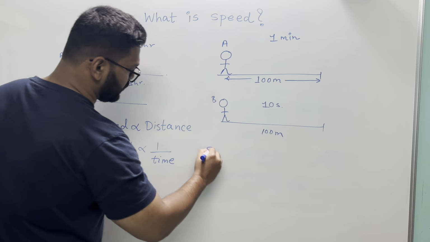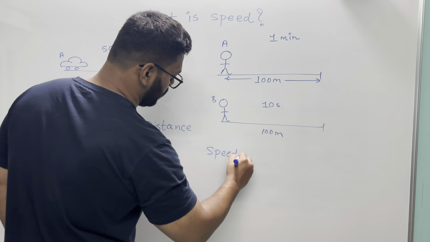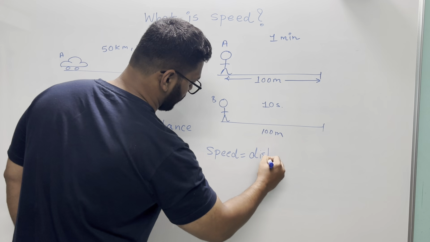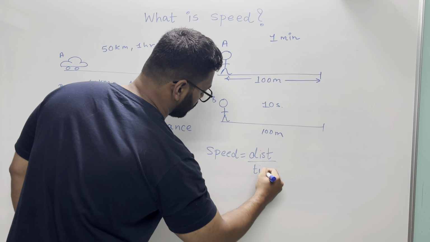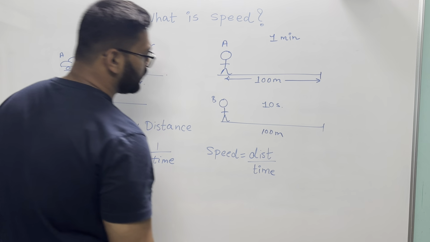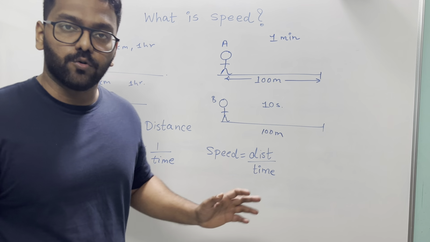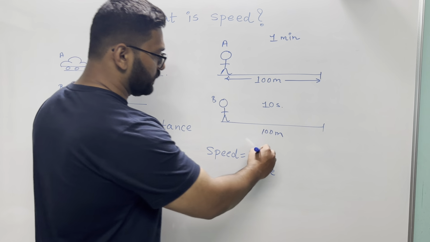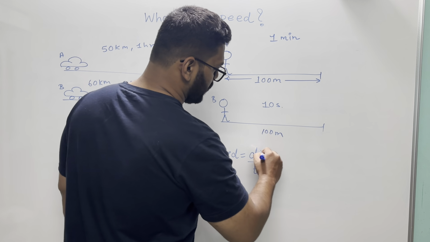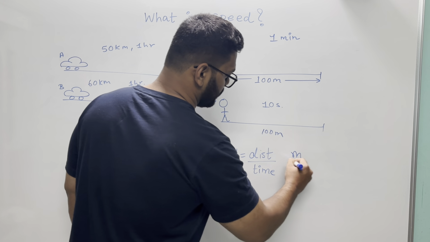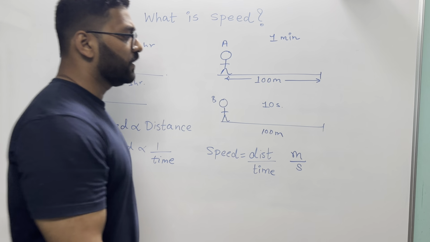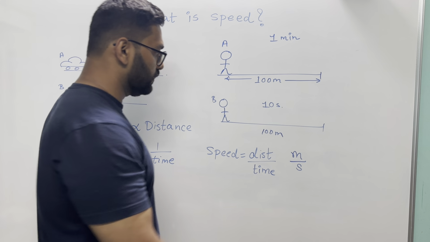So from here you can see speed is equal to distance upon time if I combine these two things, right? So speed is nothing but the rate of change of distance covered by an object in motion, right? Now what is the SI unit of speed? Distance is in meter and time is in second, so this is meter per second. This is your SI unit of speed.